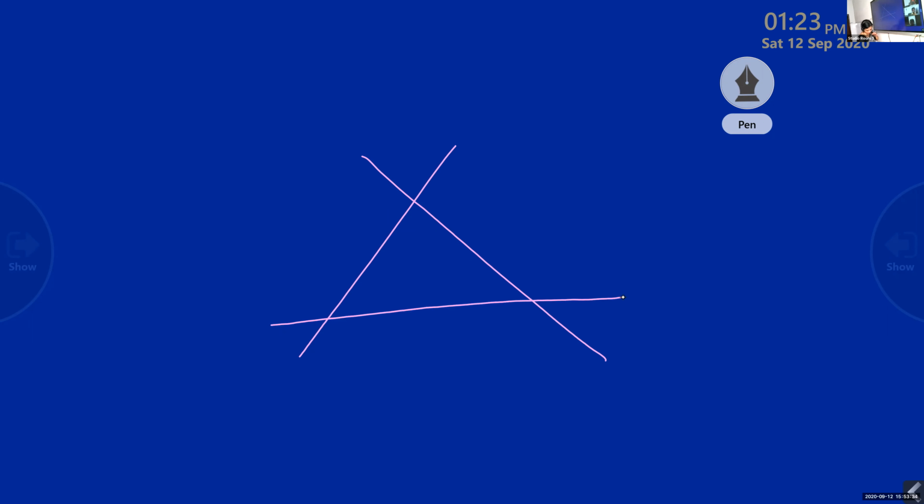So a triangle is given with x, x, x. This angle is given x. This angle is given x. And this angle is also given x. Now this angle is given y. Nothing is given. No angles are given. Can you tell me what is x and y? Ma'am, the three x's are 30. Is it 30?